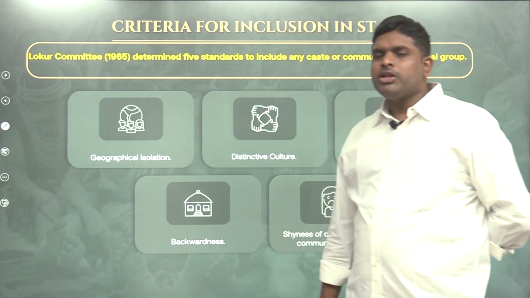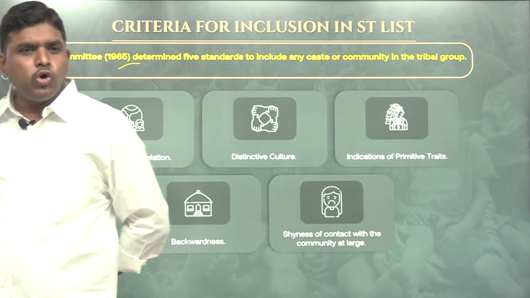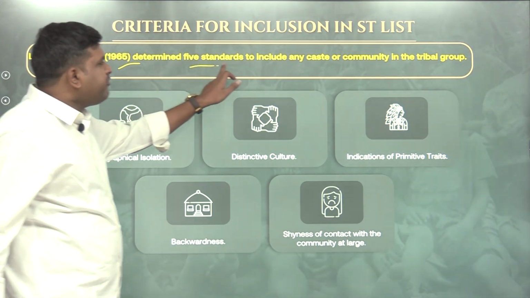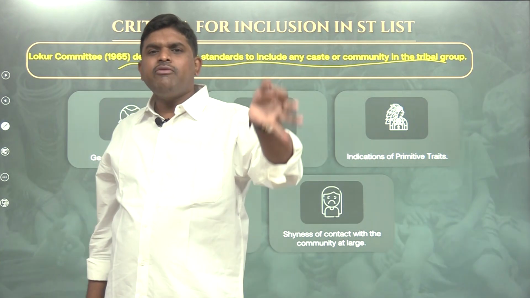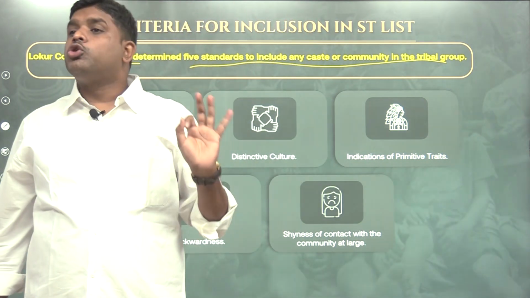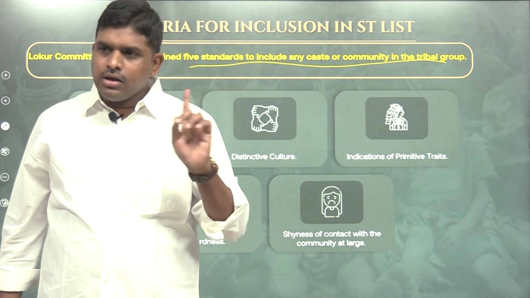So a committee was constituted, called the Lokur Committee, 1965. The Lokur Committee determined five standards to include any caste or community in the tribal group. So in India, one committee was constituted to find the criteria to give any community ST status.